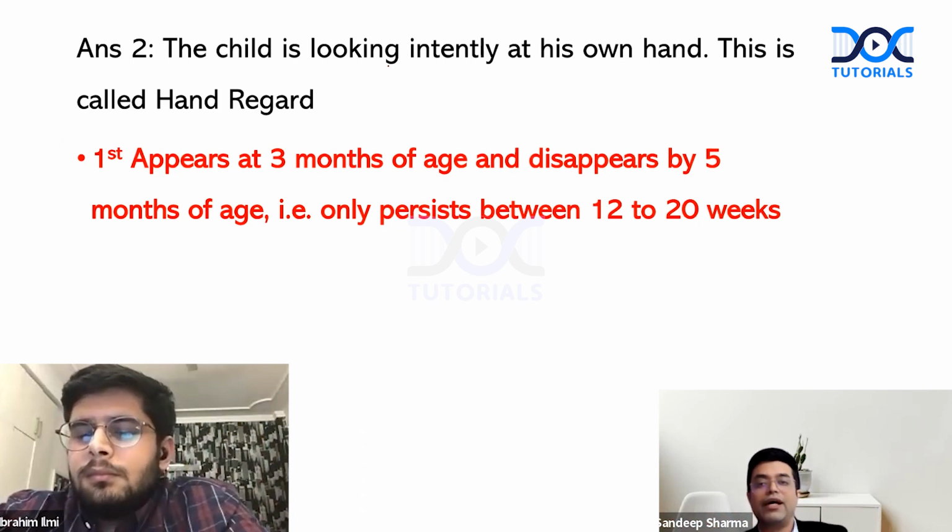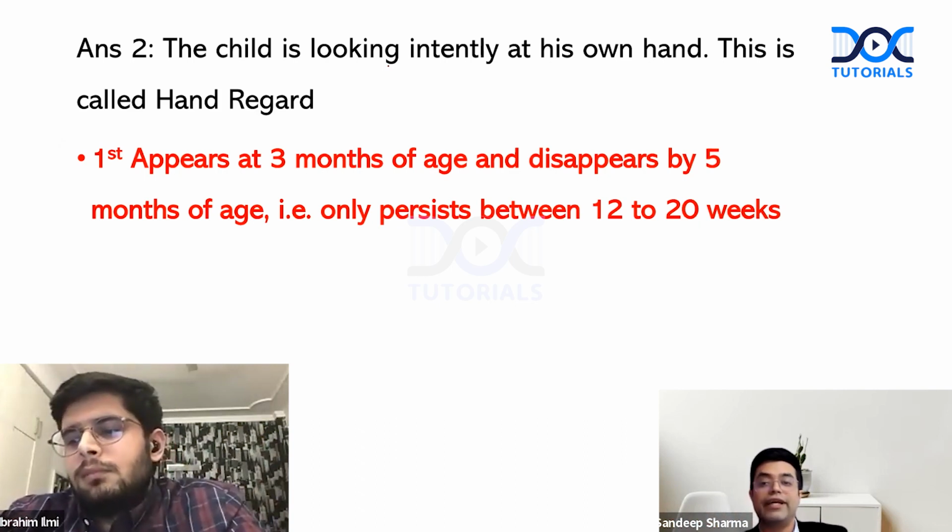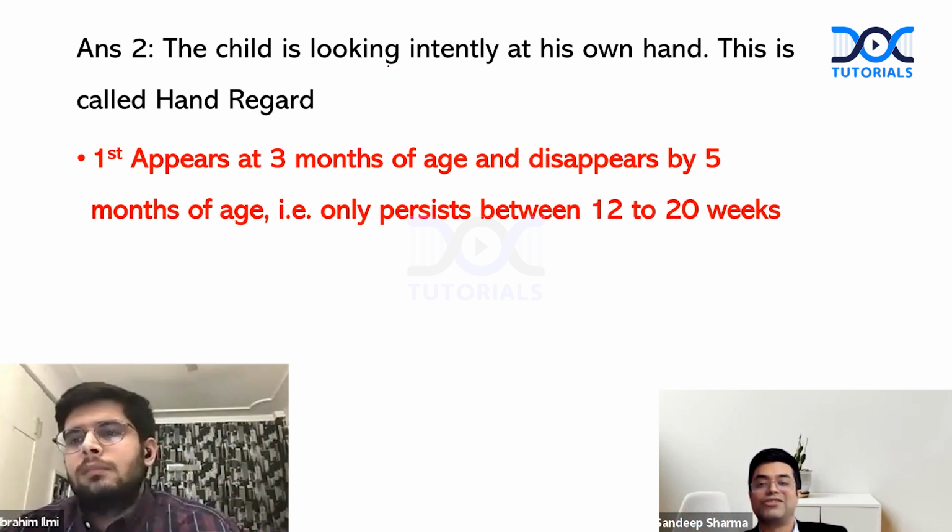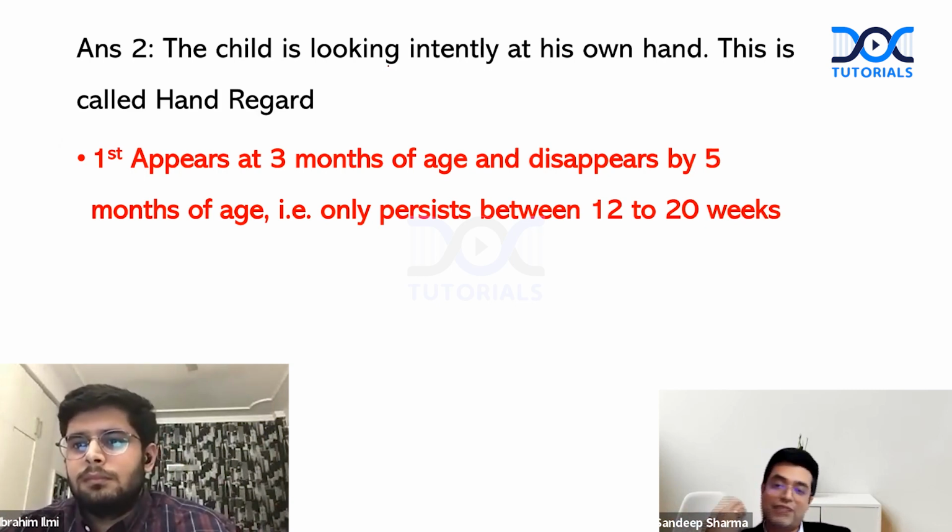Very interesting thing, hand regard occurs even in blind children. So it is not related to vision. It has been shown to occur even in blind children. It is a well-established fact which is mentioned in books. It is a part of the normal development of the child. So you get +10 on this.